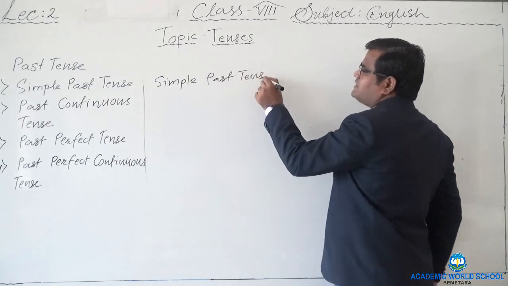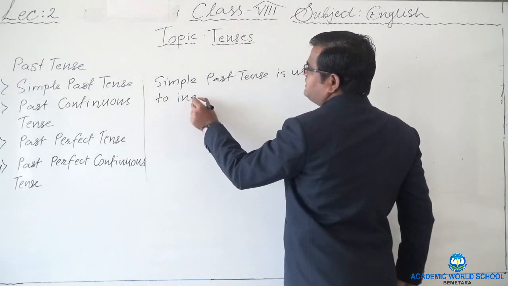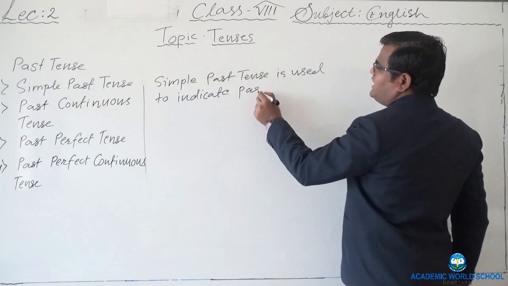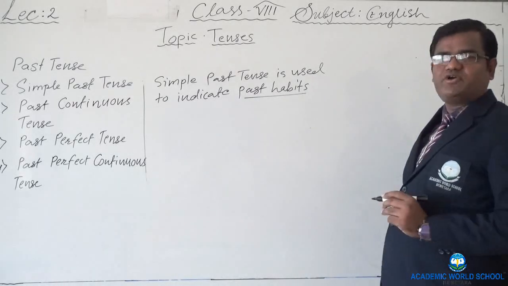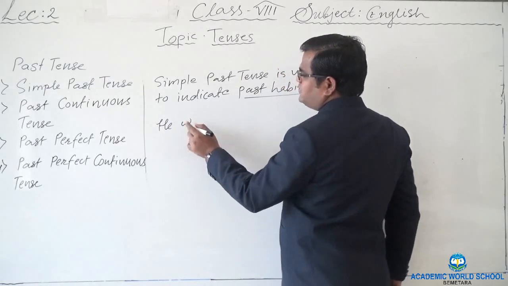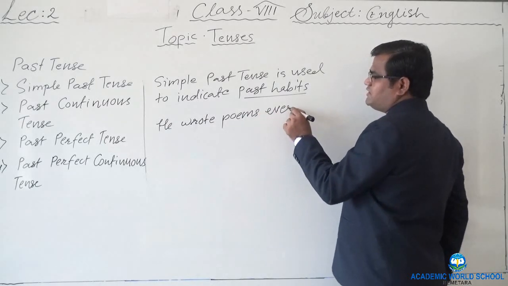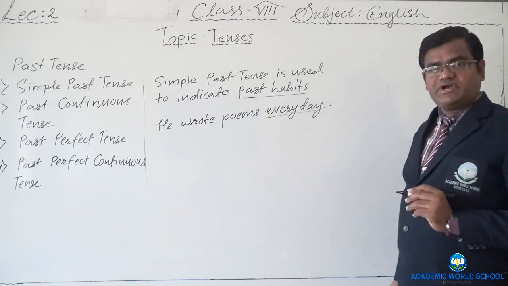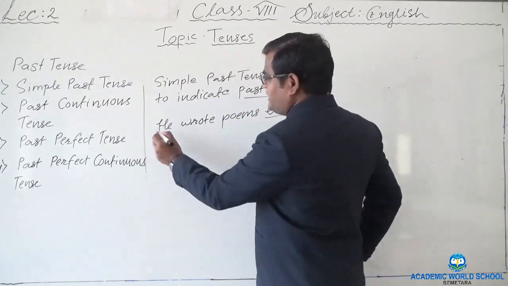to indicate past habits. Past habits. See, it is more important. For example, he wrote poems every day. Here the time denoting word I have used is every day. Every day means it was a regular part of his life, likely writing poems.